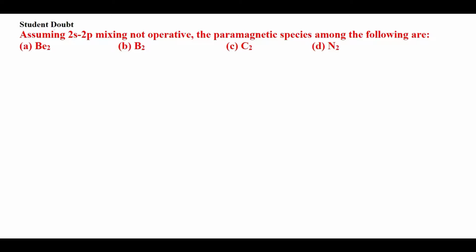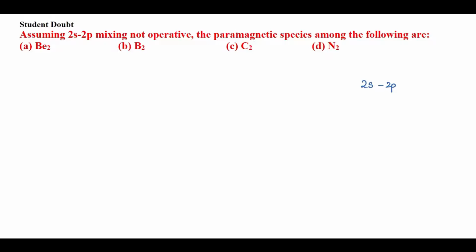Students, this is student doubt. Okay, so let's read this statement. Assuming 2s and 2p mixing not operative, the paramagnetic species among the following are. They are saying you have to assume that 2s and 2p orbitals are not mixing with each other, right? And on the basis of that, you have to judge which of the following species is paramagnetic in nature.